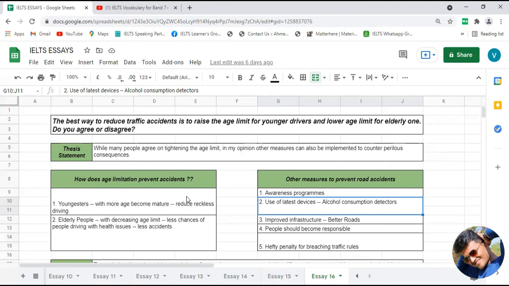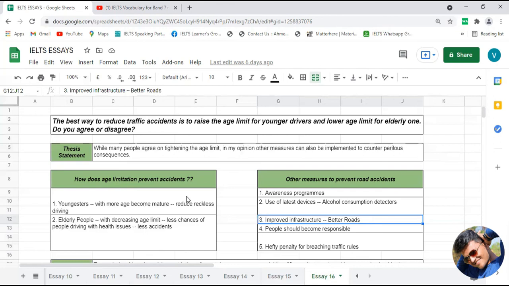Now let's talk about the third point, which is improved infrastructure. With better roads, better signals on the roads, and better speed breakers available on the roads, we can also prevent road accidents.